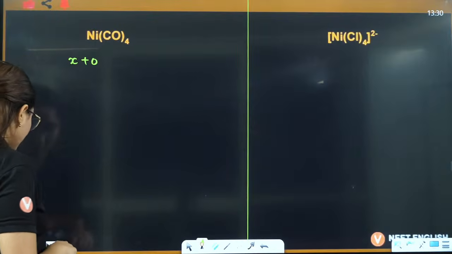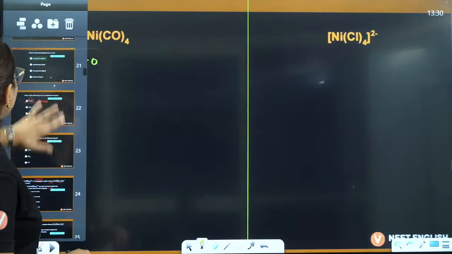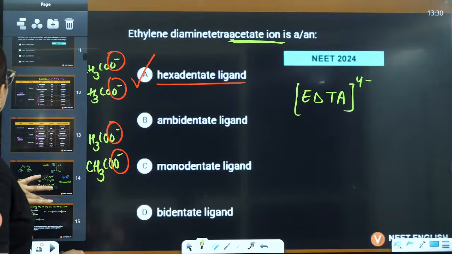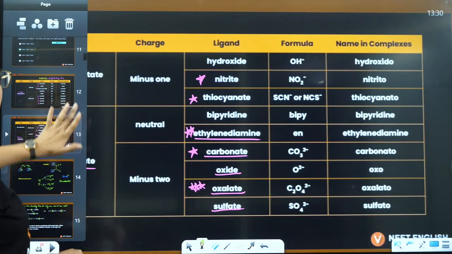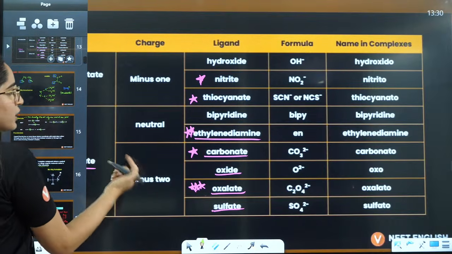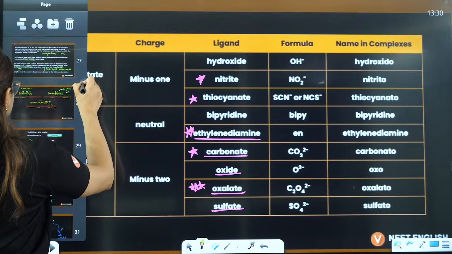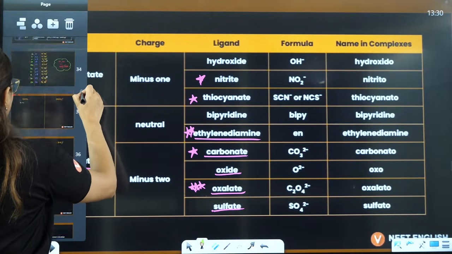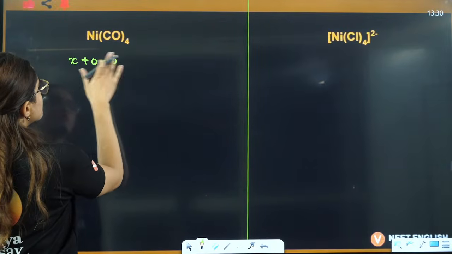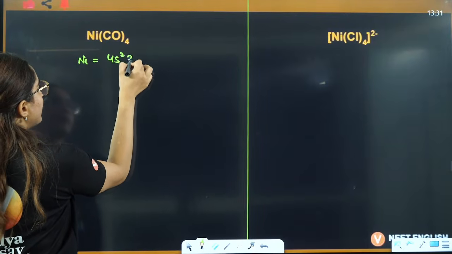That's why I told you about this particular table that I have shown you here. This table is extremely important for you. Why? Because everything is there, which is -1, neutral, +1. Names are also there. That's why I have shown you that table. Now see this, X plus 0 is equal to 0. So here nickel is in 0 oxidation state, that is 4s2 3d8.